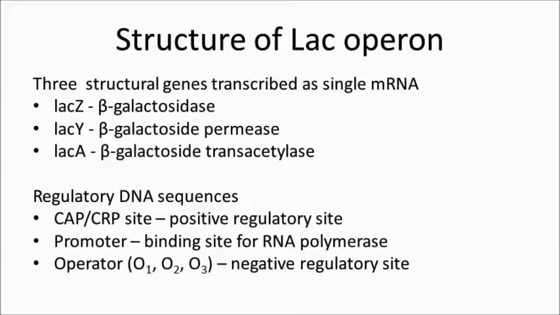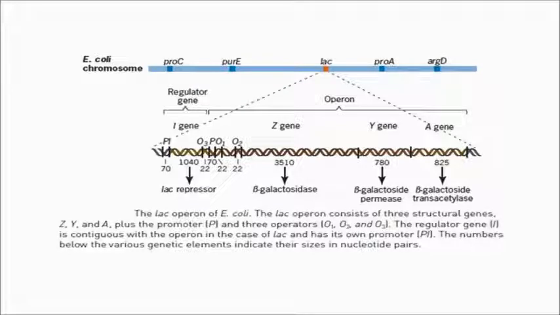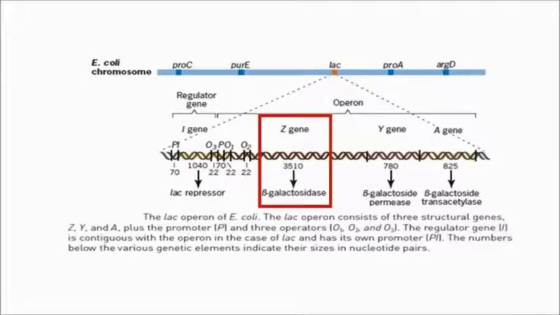Now let's talk about the structure of lac operon. Lac operon consists of three structural genes, and these three structural genes are transcribed as a single mRNA. The three genes are LAC-Z, LAC-Y and LAC-A. If you look at this picture, you can see the Z gene is present next to the operator and it encodes the enzyme beta galactosidase.